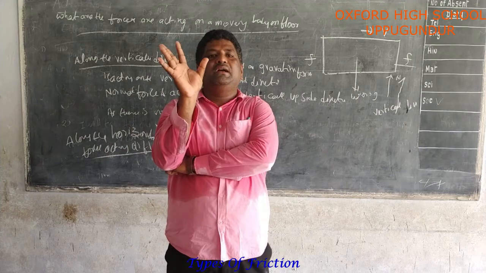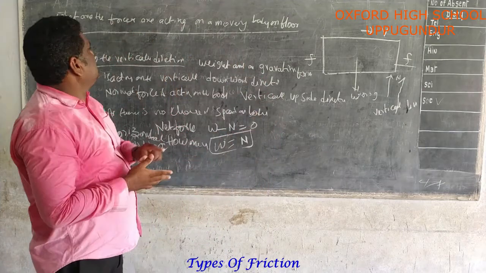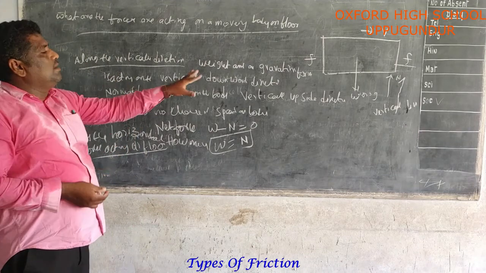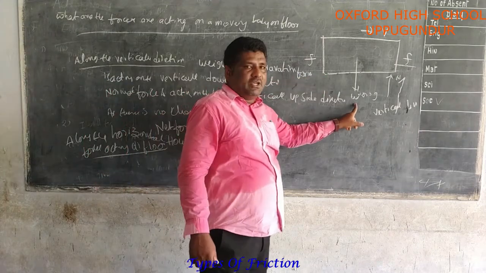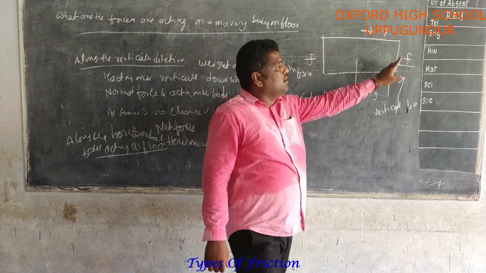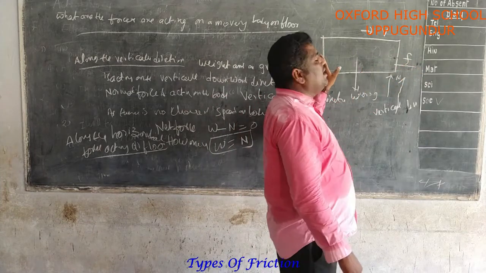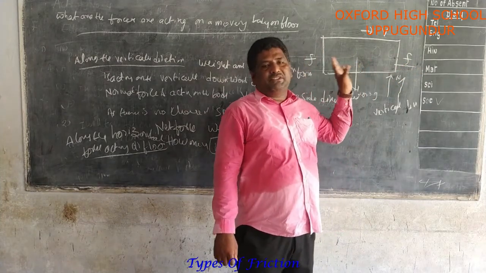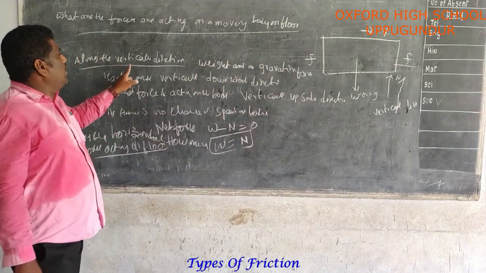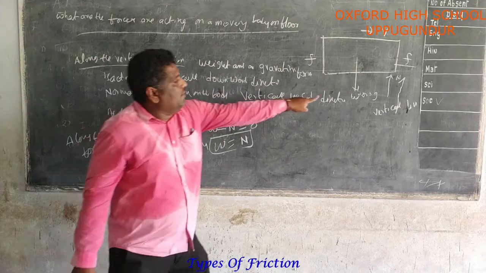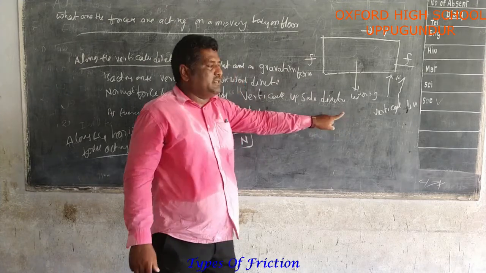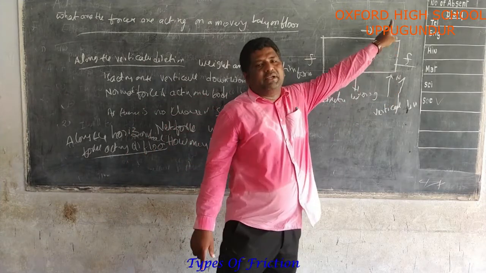The topic name is: what are the forces acting on a moving body on the floor. First, draw the picture. In the downward direction weight or gravitational force is acting, and in the upward direction normal force is acting. On one side the frictional force and on the other side the applied force is acting. Here we take two directions. First, along the vertical direction, weight acts downward and gravitational force acts downward. Next, the normal force acts on the upper side.